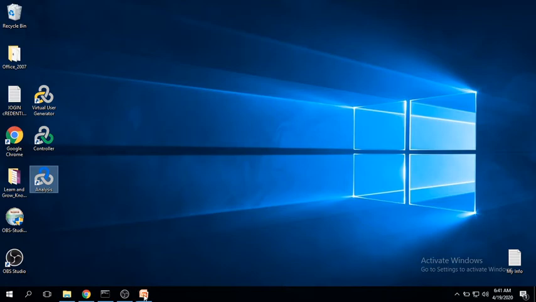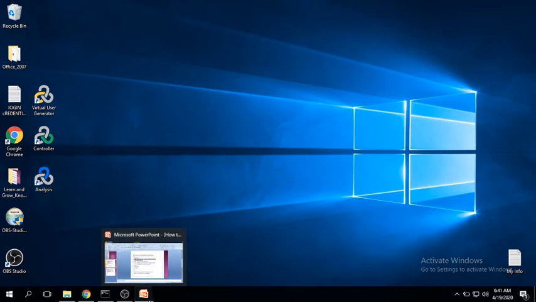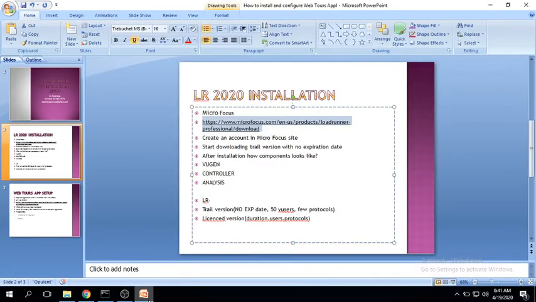So this is a brief description of the LoadRunner tool. I'm giving you some time to look over what I have explained. This slide shows you that.